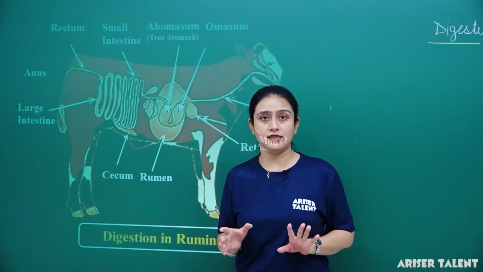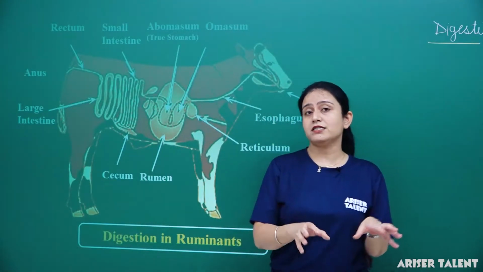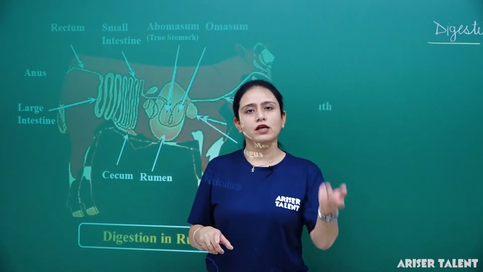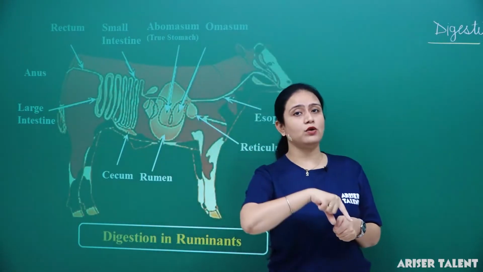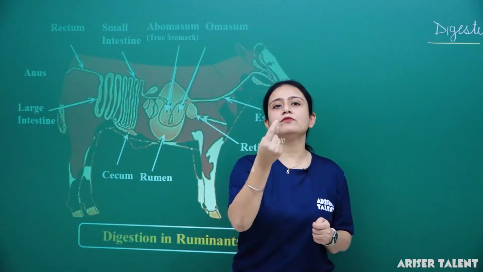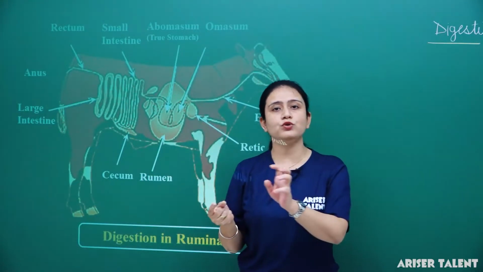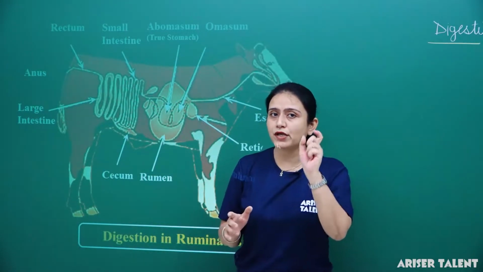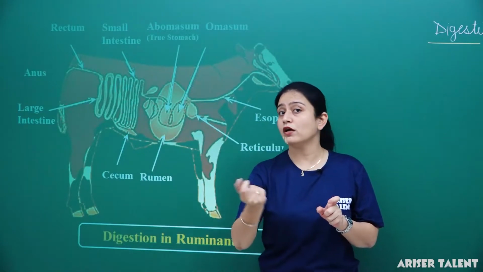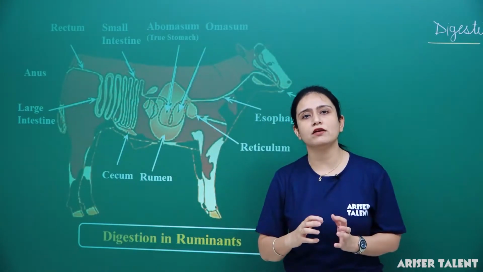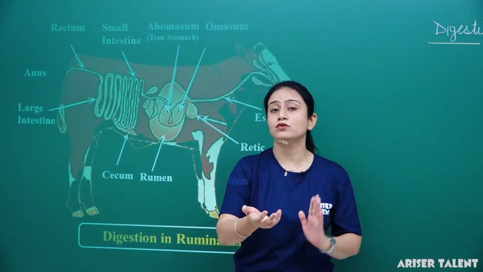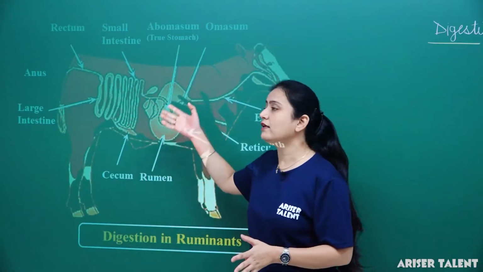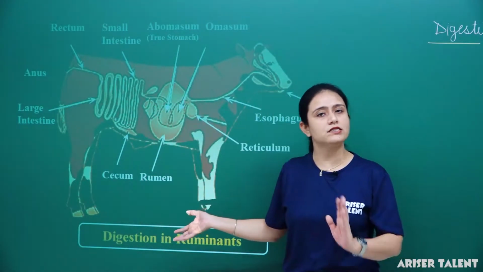Hope you have all seen that. Even when they are sitting at some place with no food, they are still chewing. What food are they chewing? Whatever food they swallowed earlier, they bring it back from the stomach to the mouth and chew it properly. Bringing the swallowed food back from the stomach to the mouth to chew it is known as rumination. This is the reason these herbivores are known as ruminants.